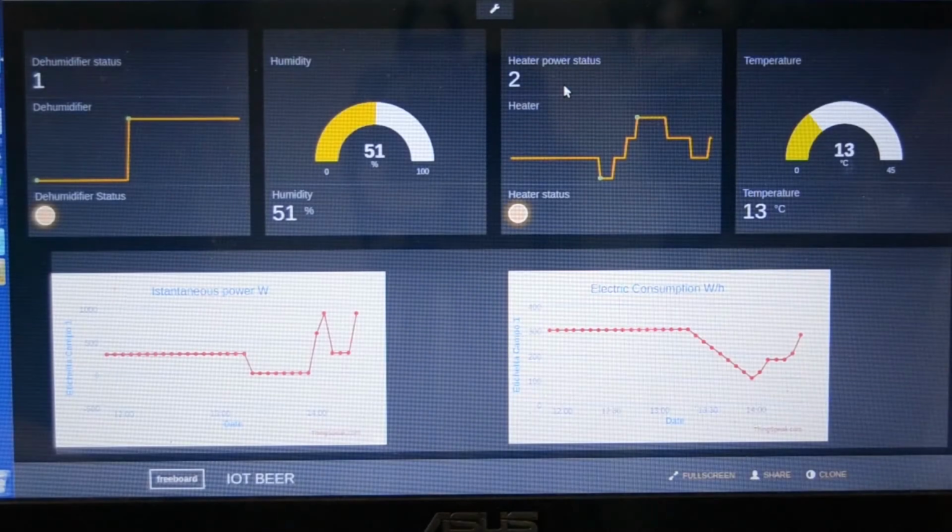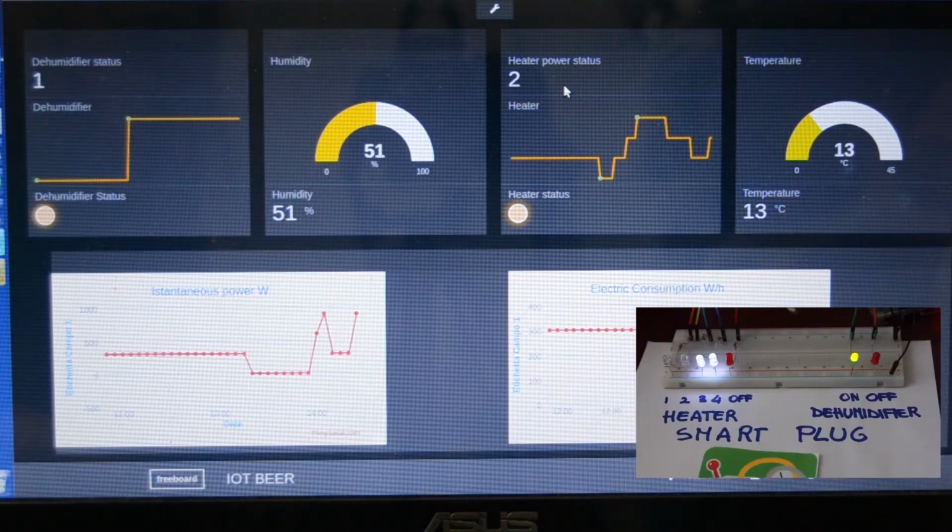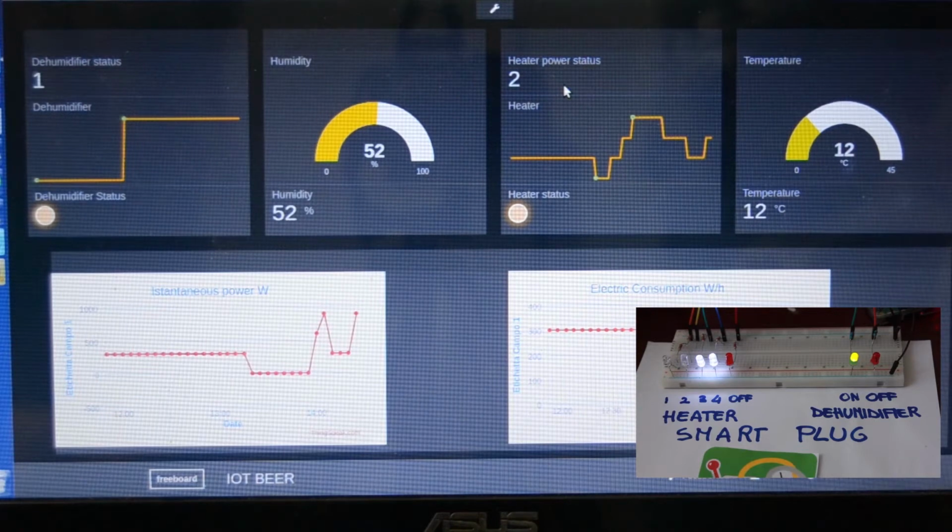In the absence of a real smart plug, its functioning is simulated by means of LEDs. In particular, there are 4 LEDs that represent the 4 power levels of the heater. The same happens for the dehumidifier, in which we can find 2 LEDs that represent the on-off state. So by turning on one or more LEDs, we can understand the status of the heater and the dehumidifier.